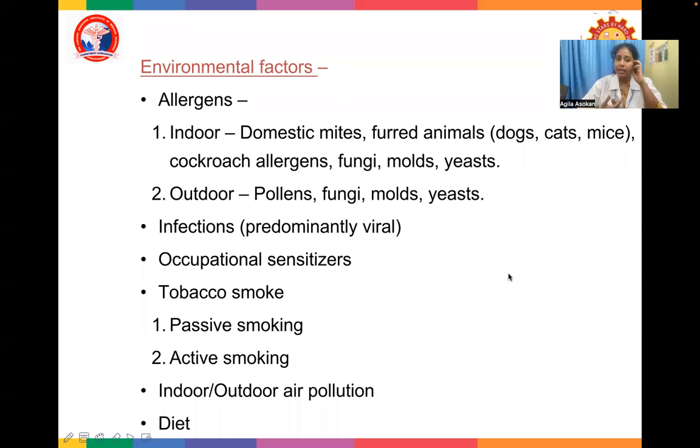Infection can also be one of the triggering factors for asthma, predominantly viral infection. Occupational sensitizers like industrial smoke can be a triggering factor. Tobacco smoke is a very important trigger for asthma, whether passive smoking or active smoking. Indoor and outdoor air pollution and diet are also environmental factors which can trigger asthma.